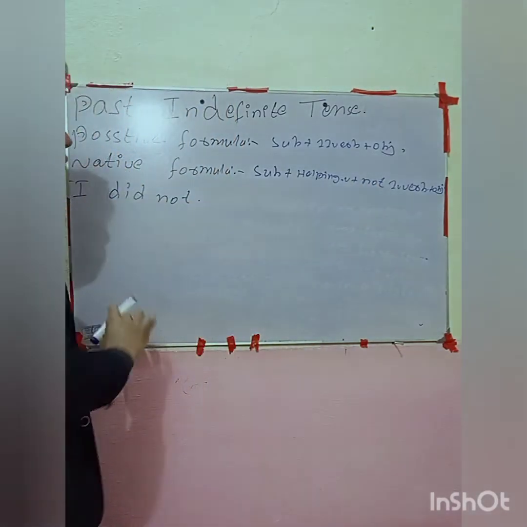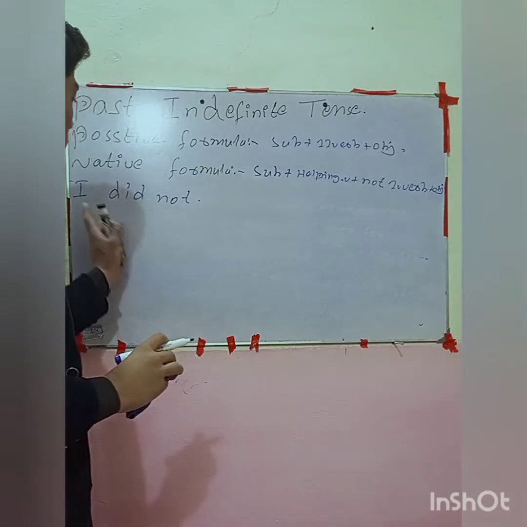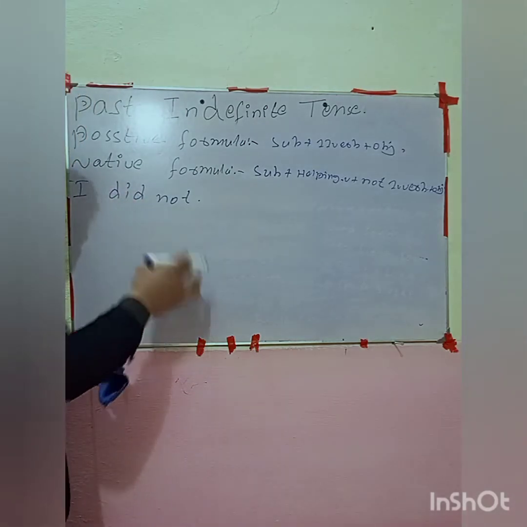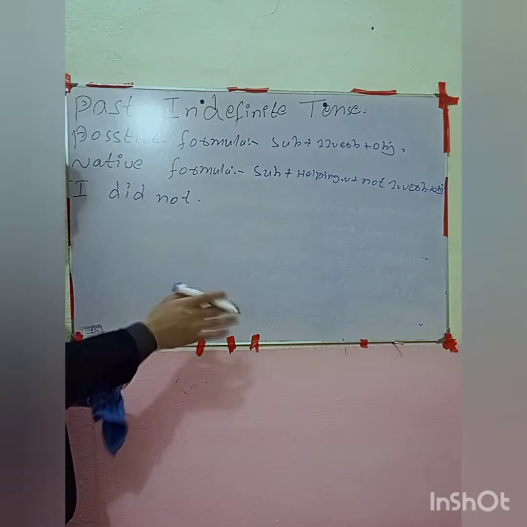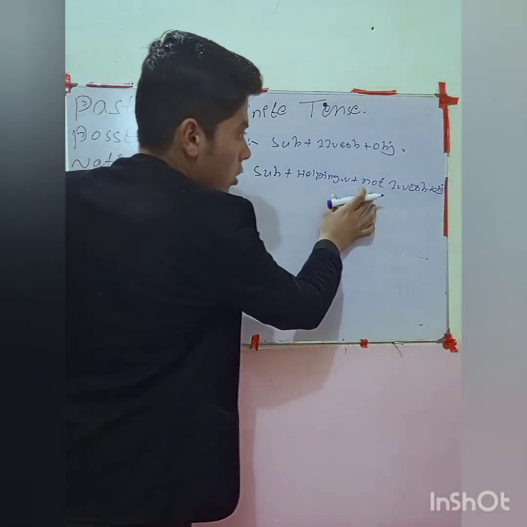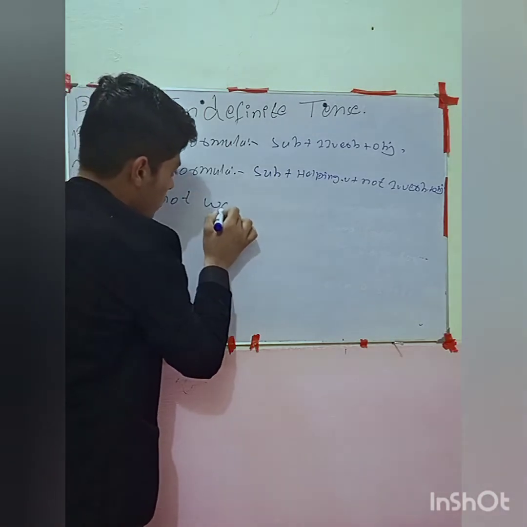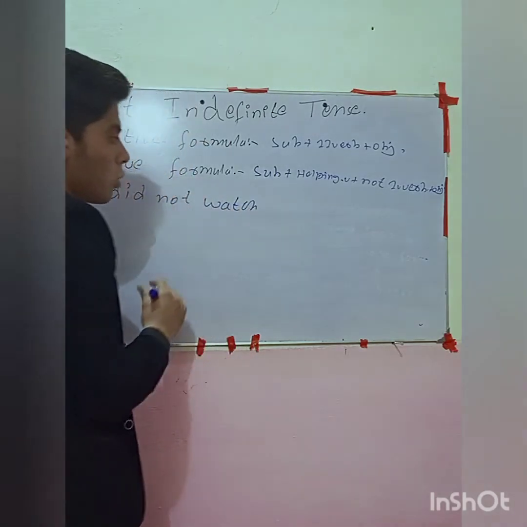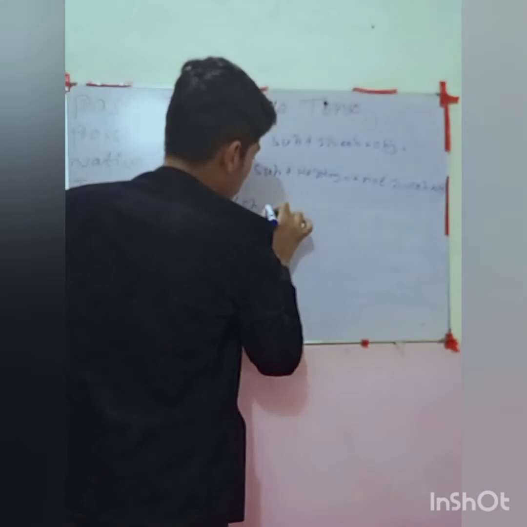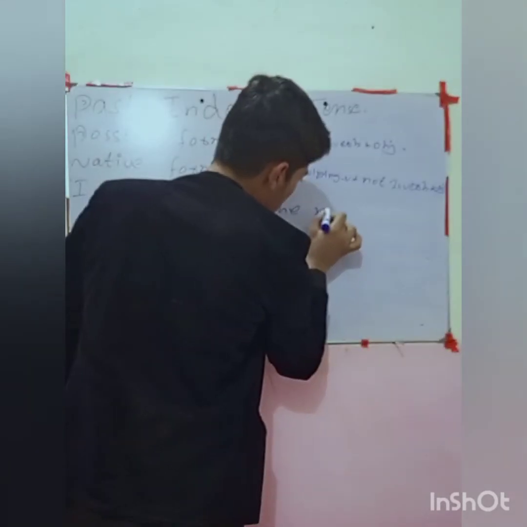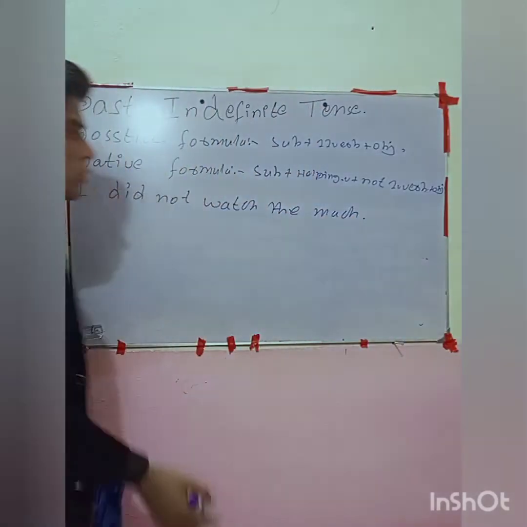Remember, if we write the short form, did not will change into didn't. But now it's did not. So did not and first form of verb. I did not watch the match. That one is negative.